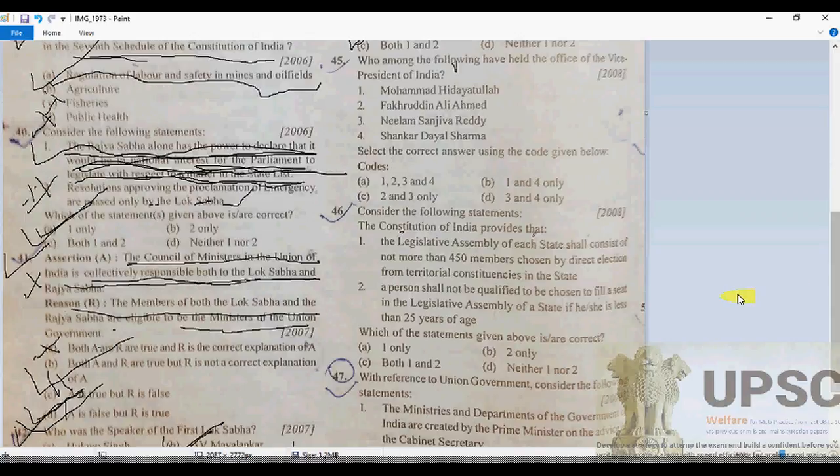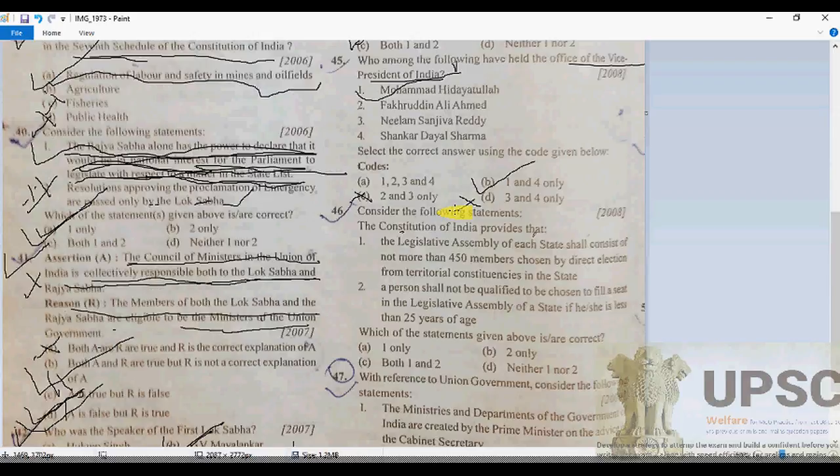Now the next question is: who among the following has held the office of the Vice President of India? B will be correct. Why is it so? Because there should be no doubt about Muhammad Hidayatullah, as the question asks for the Vice President of India who has held the office. So one is absolutely correct. So C is gone and of course D is gone, definitely.